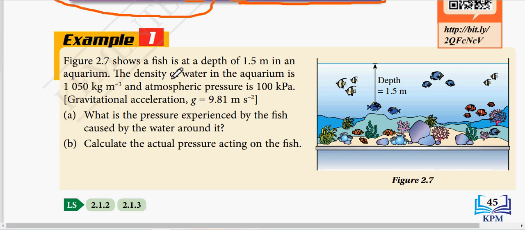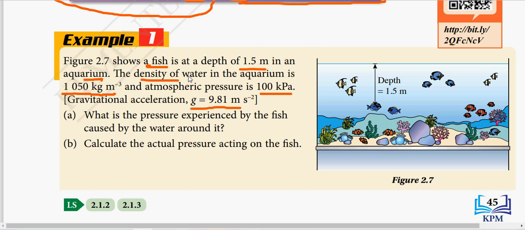Okay, look at example 1 in your textbook. The figure shows a fish at a depth of 1.5 meter in an aquarium. 1.5 meter, wow, so this is a huge aquarium. Same height as cikgu. The density of the water given is 1050 kg per cubic meter, and the atmospheric pressure is 100 kilopascal.